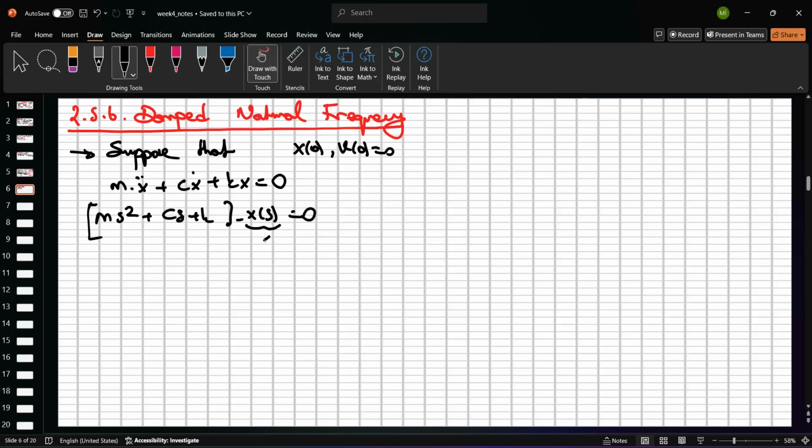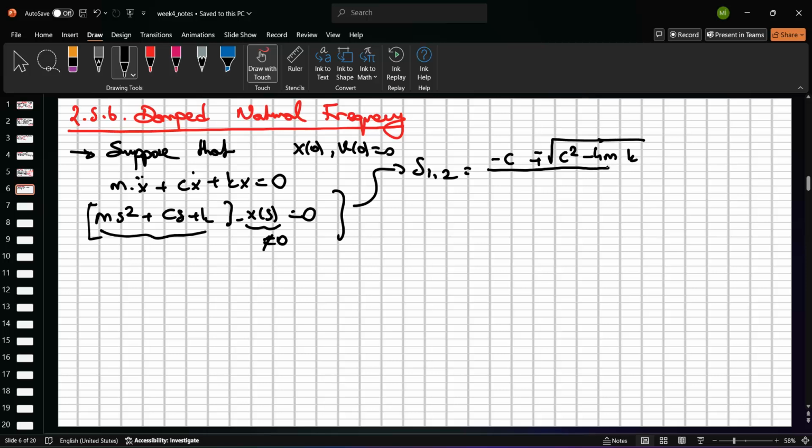xs cannot be equal to 0, and so the characteristic equation, or the response parameter, must be equal to these terms, okay? And so, how can we find the roots of these values, s1 and s2? Just remember ax square plus bx plus c is equal to 0. And so, I can write the square root formula, right? And so, minus c plus minus square root of c square minus 4 times mk, divided by 2m, okay?